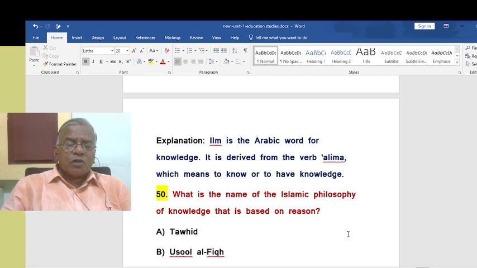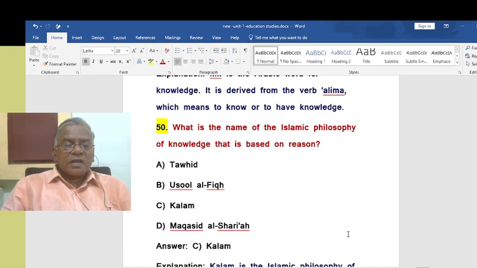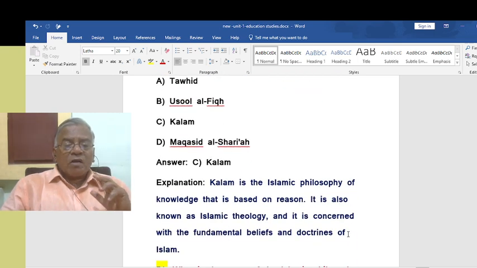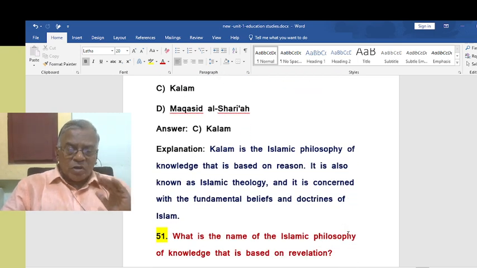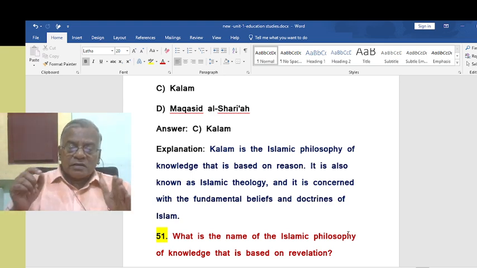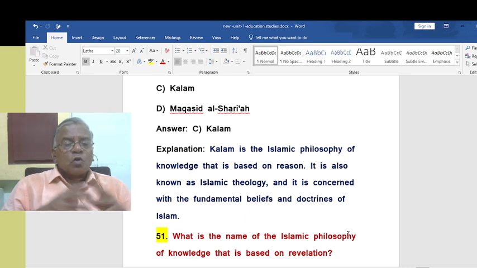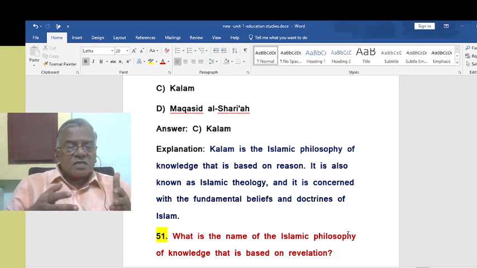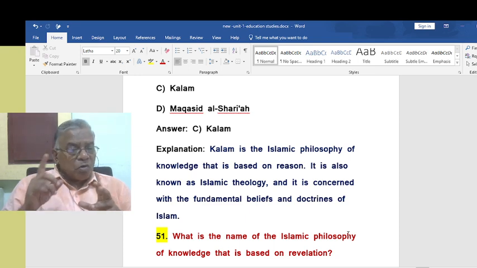What is the name of the Islamic philosophy of knowledge that is based on reason? Reason, no? That is Kalam. Kalam is the Islamic philosophy of knowledge that is based on reason. It is also known as Islamic theology, and it is concerned with the fundamental beliefs or doctrines of Islam. Please once and for all know that.